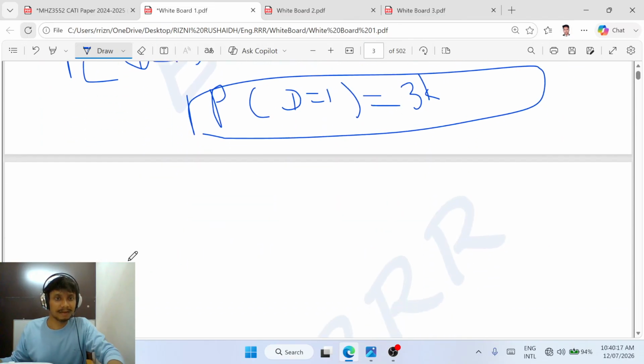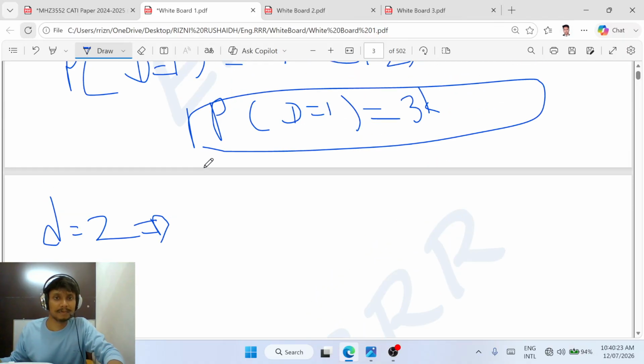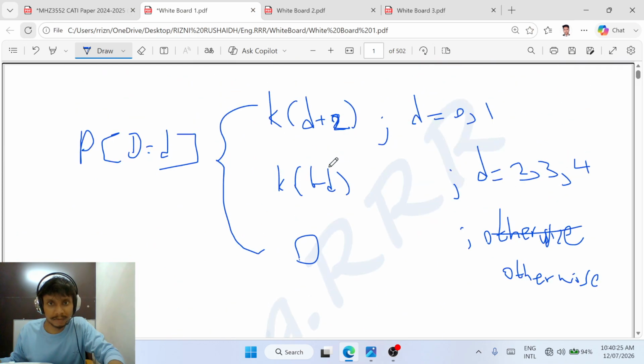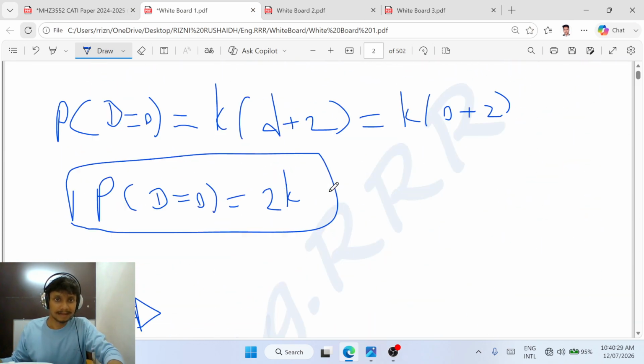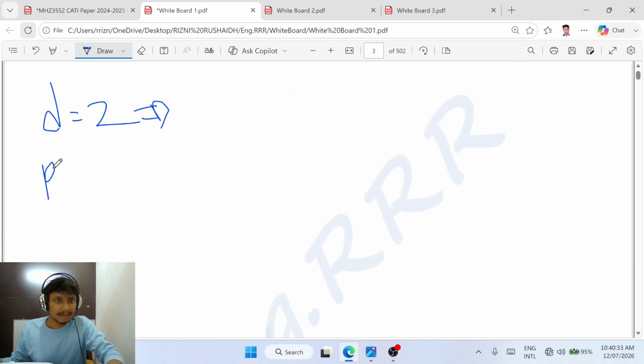Now I have to use d is equal to 2. If d is equal to 2, I have to use this equation, k into 6 minus d. Therefore P(d = 2) is equal to k into 6 minus d.